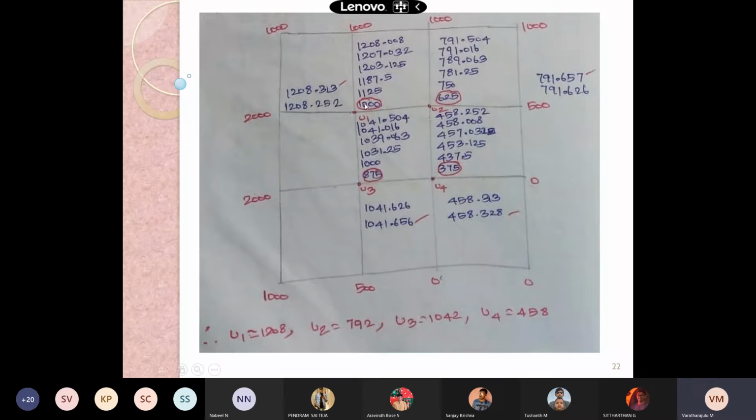I think 0th iteration, 1, 2, 3, 4, 5, 6 and 7th, and at the 7th iteration we get U1 as 1208, U2 as 792, U3 as 1042, and U4 as 458.